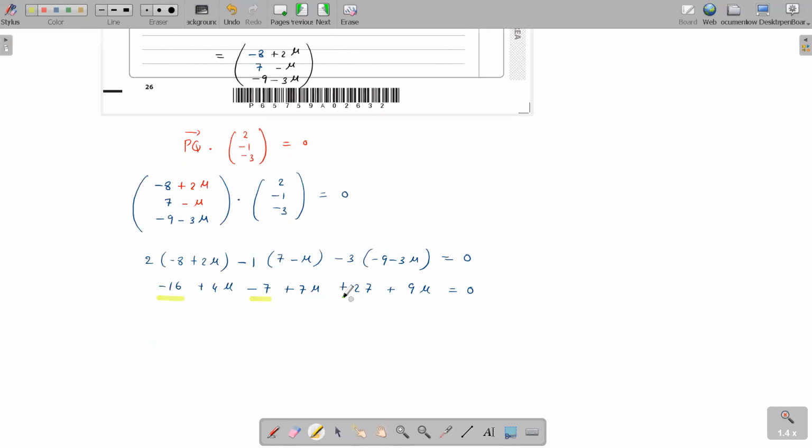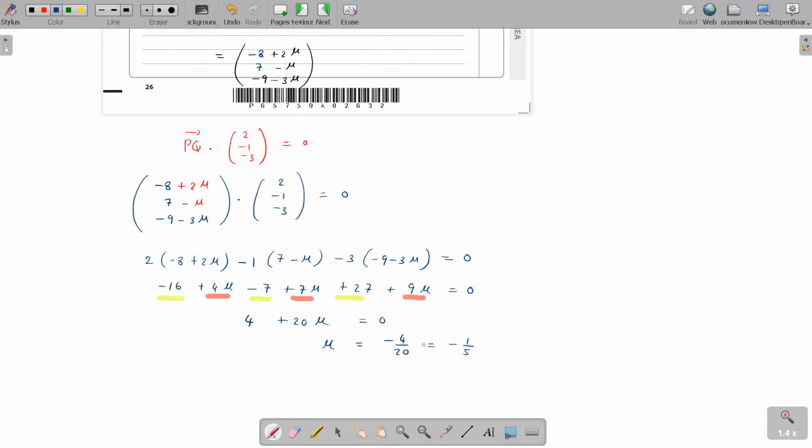Minus 16 minus 7 plus 27 is 4. And the mu values: 4 mu, 7 mu, 9 mu, that is 20 mu. Which means mu is minus 4 over 20, basically minus 1 over 5.